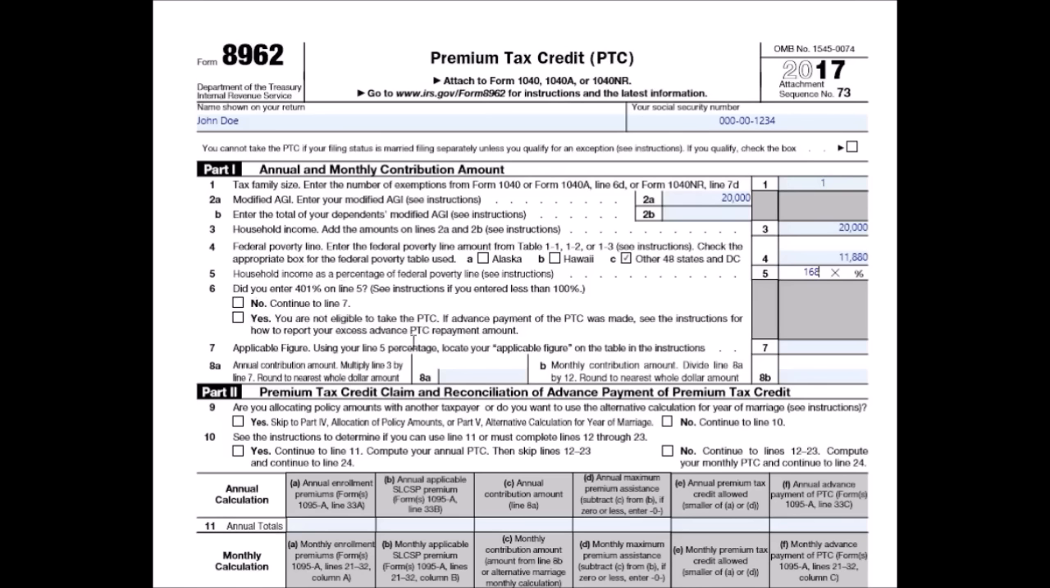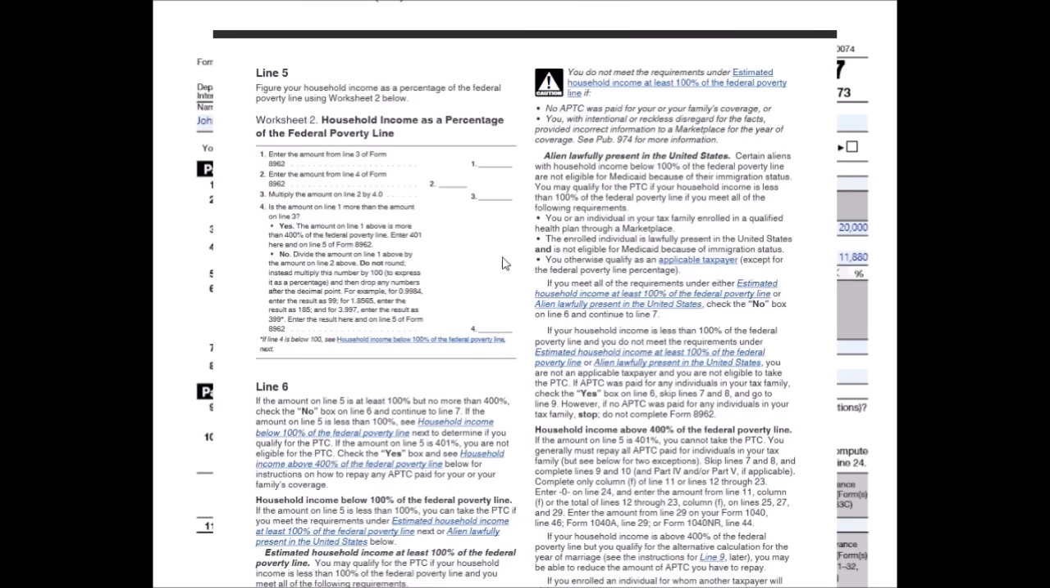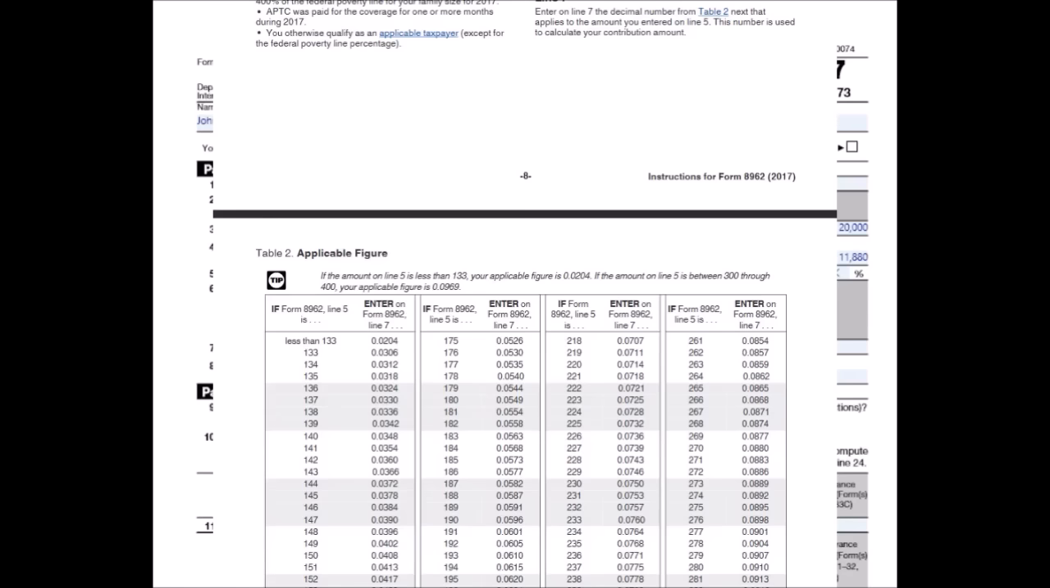If it's yes, it says you are not eligible for the premium tax credit. So if you respond that you are over 401%, then you're not going to be able to get the premium tax credit. But since we're below that 401%, we're going to go down to line 7 here, and it says applicable figures using your line 5 percentage. Locate your applicable figure on the table in the instructions. So we're going to go back to the instructions and go down. That was on line 7.